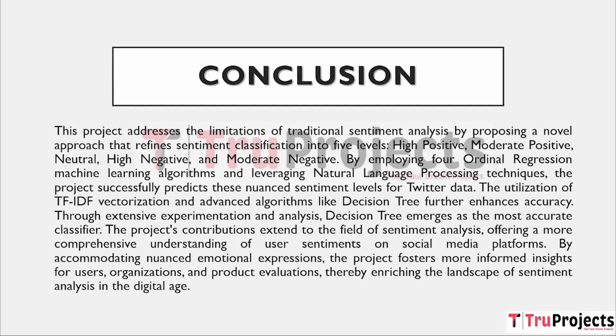Conclusion. The project tackles the shortcomings of standard sentiment analysis by offering a revolutionary technique to sentiment classification that divides sentiments into 5 levels, which are high positive, moderate positive, neutral, high negative and moderate negative. The project successfully predicts these complex sentiment levels for Twitter data using 4 ordinal regression machine learning algorithms and a natural language processing approach. The use of TF-IDF vectorization and advanced algorithms such as decision tree improves accuracy even more. Decision tree emerges as the most accurate classifier after significant experimentation and analysis.